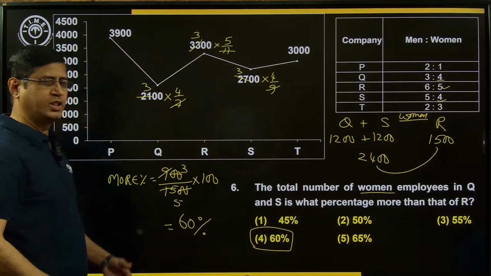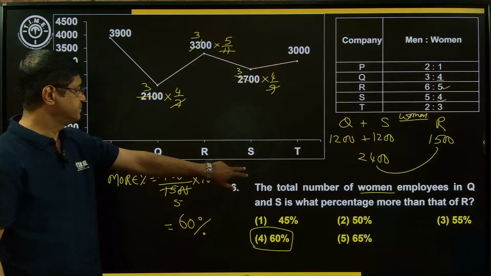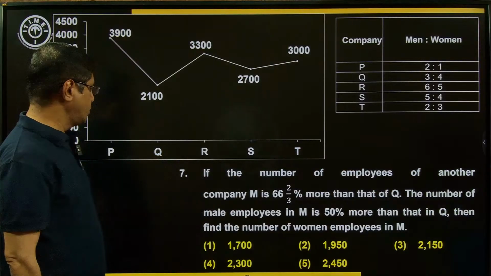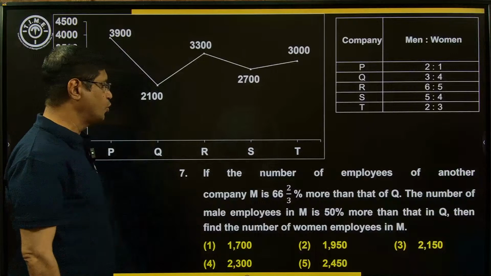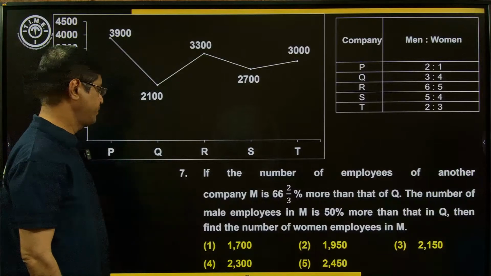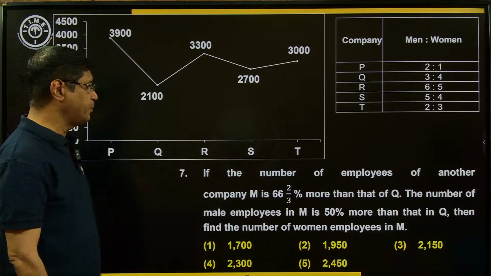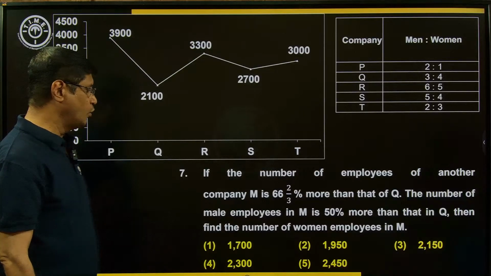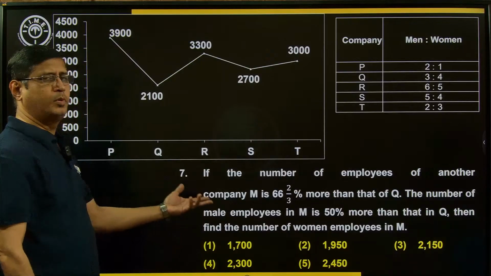Now, shall we move to the next example? Right. If the number of employees of another company M is 66 2 by 3% more than Q, and the number of male employees in M is 50% more than Q, then find the number of women employees in M. M is to be found here.